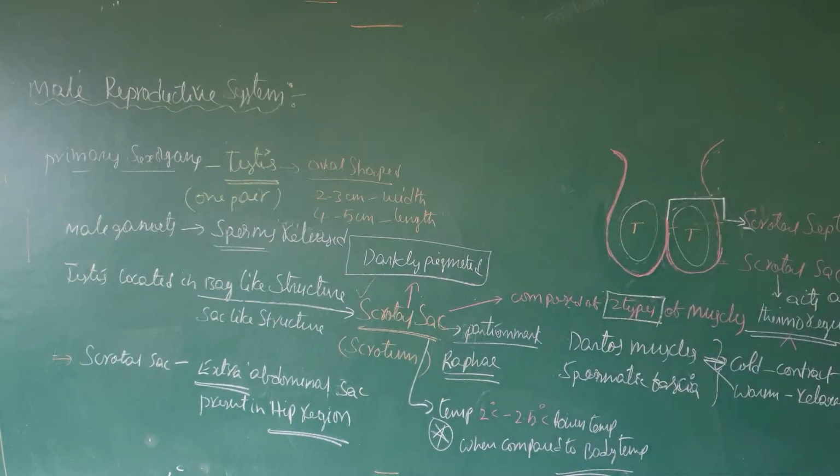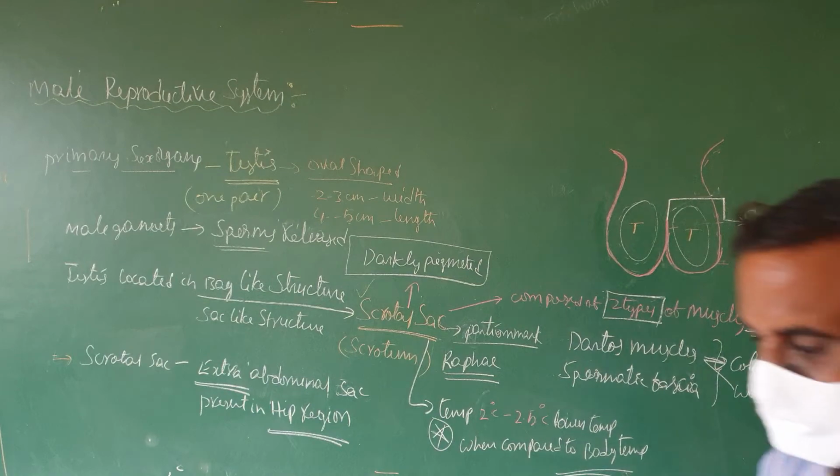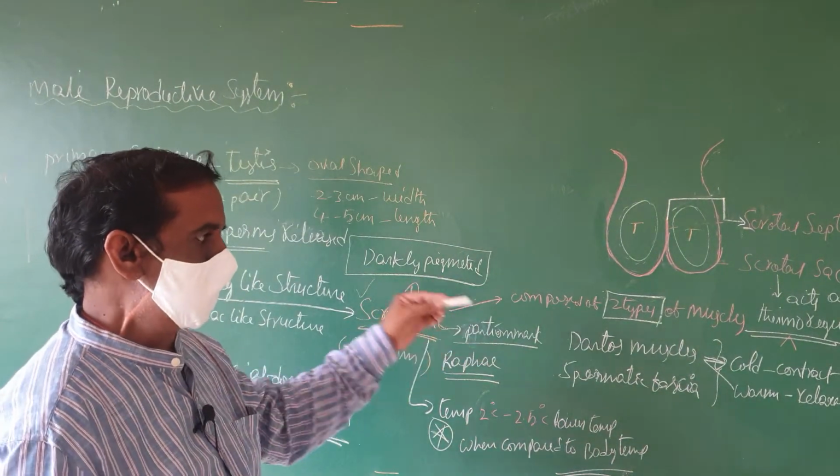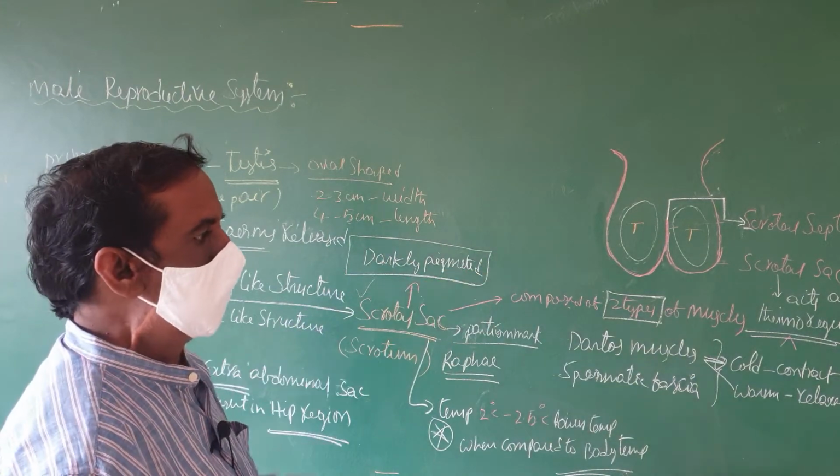This is about the arrangement of this scrotal sac. This scrotal sac is a darkly pigmented structure, and it consists of two types of muscles. It acts as a thermoregulator.